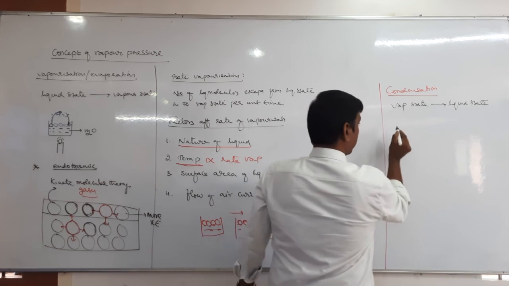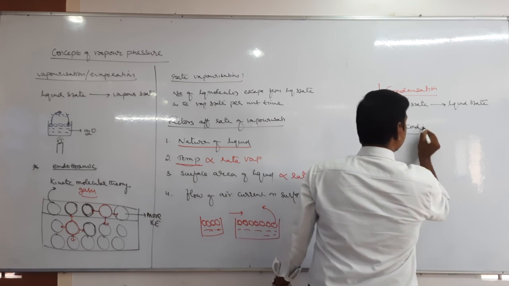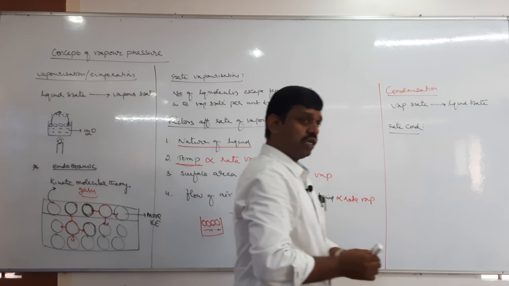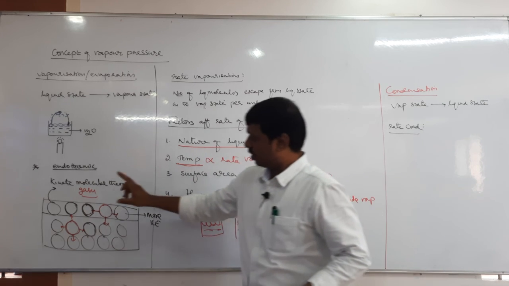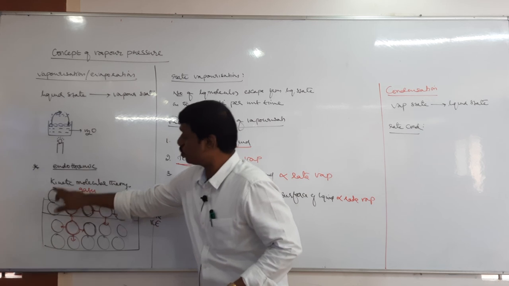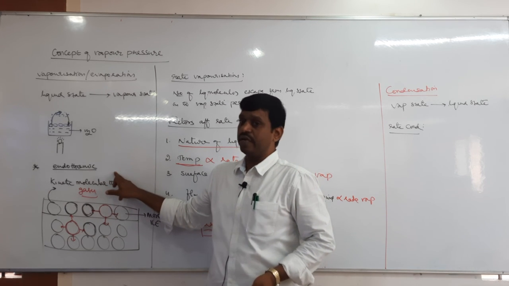Next is rate of condensation. So rate of condensation is similar to rate of vaporization. So what is the rate of vaporization? The number of liquid molecules escaping from the surface of the liquid into vapor state per unit time.